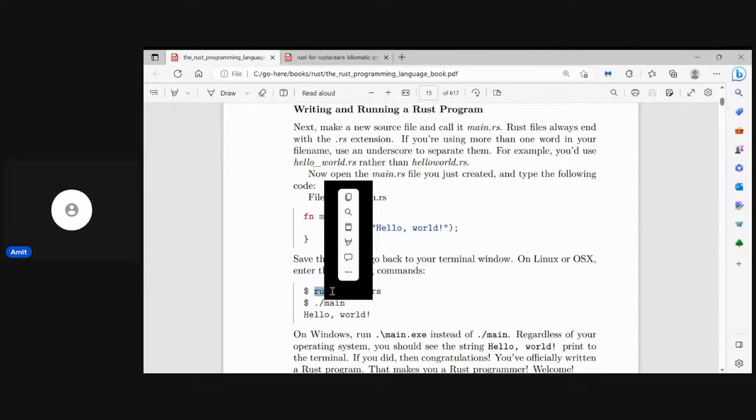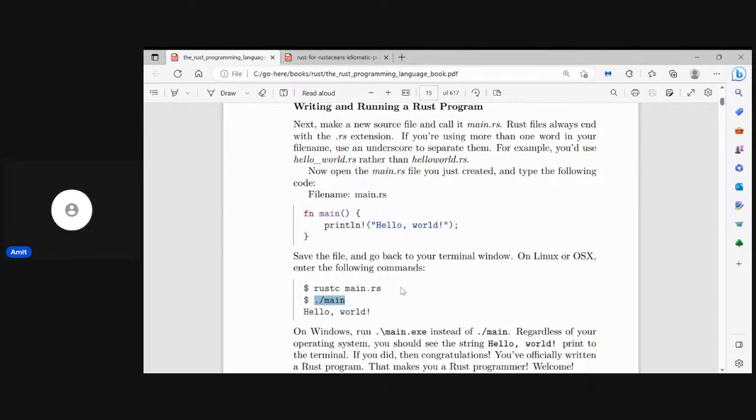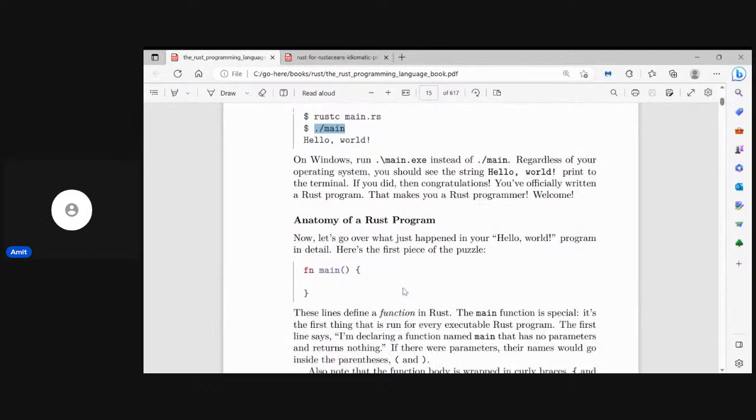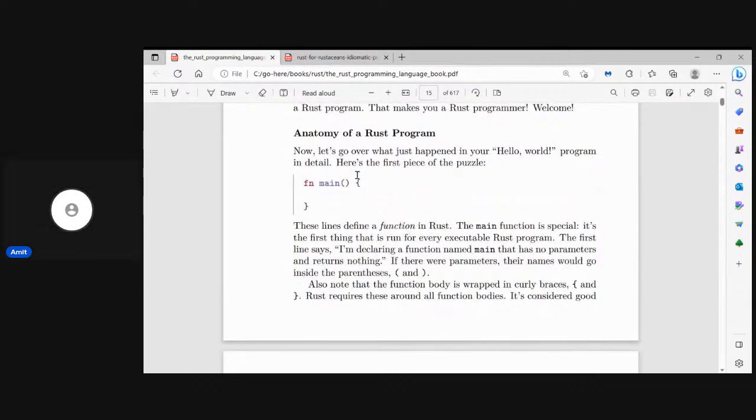So when we run /main, it will give us hello world. That's fine. Okay, so let's see the anatomy of a Rust program.